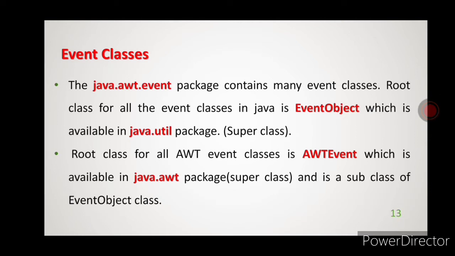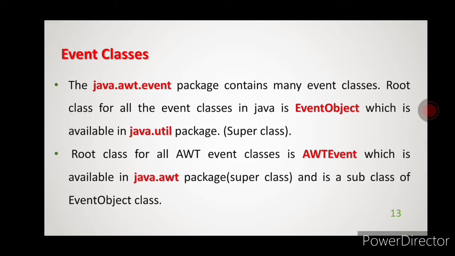Those event classes are available in the java.awt.event package, and EventObject is the super class for all the classes which are used in event handling. This EventObject is available in the java.util package.